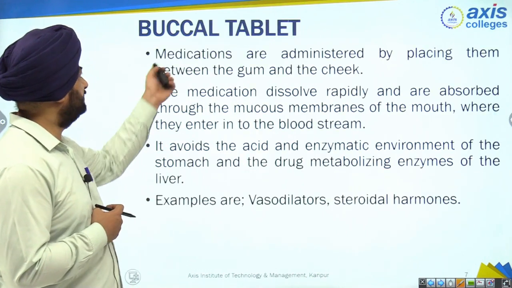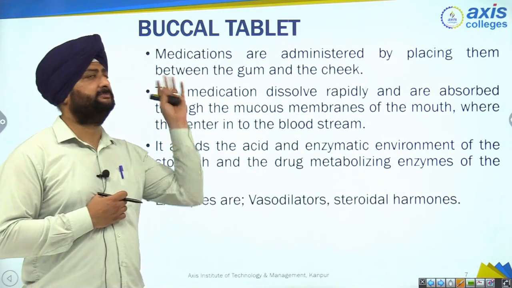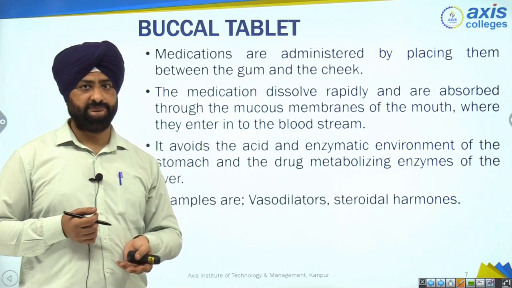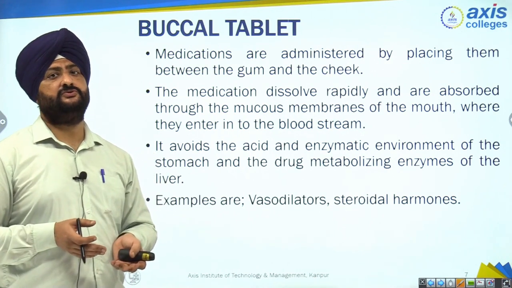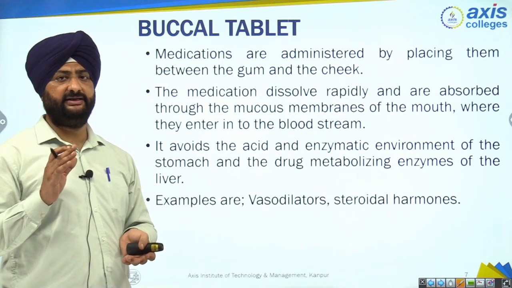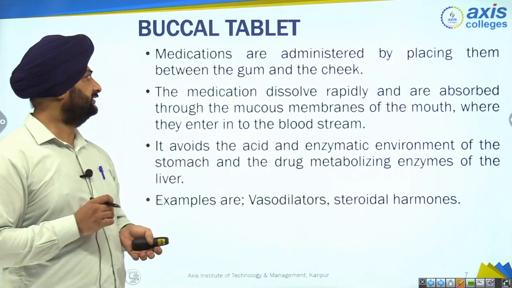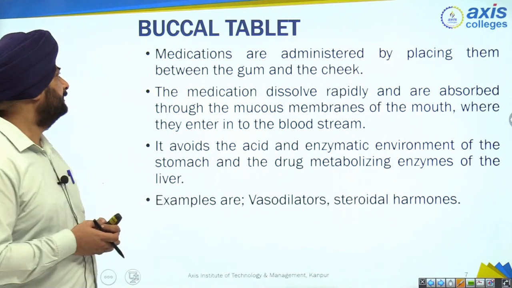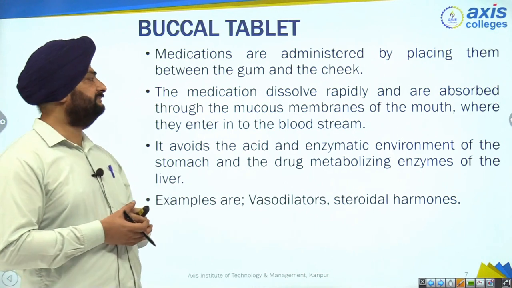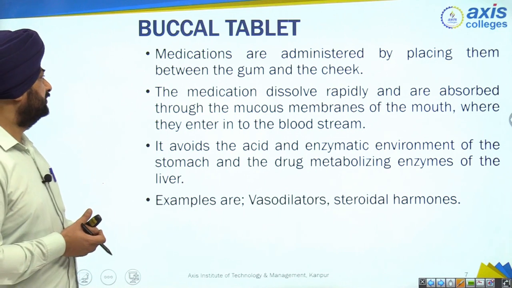Now comes the buccal tablet. What is a buccal tablet? First, what is buccal? Buccal is a space inside the mouth, right? So the tablet which is taken inside the mouth, not swallowed, placed in between the cheeks and gums, right? That's called a buccal tablet. This is the type of tablet administered by placing it between the gum and cheek.